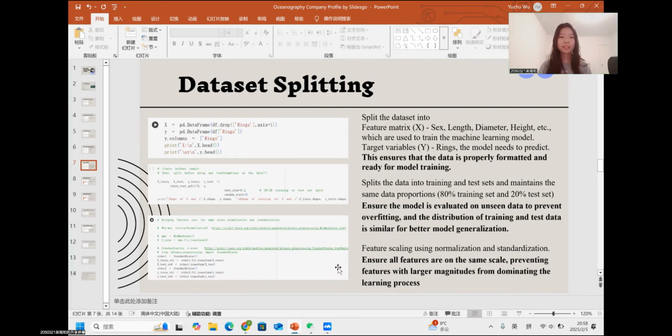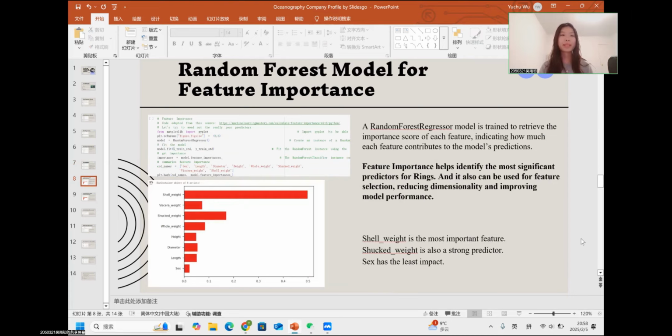In the code in the third picture, we can see that feature scaling is conducted using normalization and standardization to ensure all features are on the same scale, to prevent features with larger magnitudes from dominating the learning process. Next, we can build a random forest model to find out the feature importance.